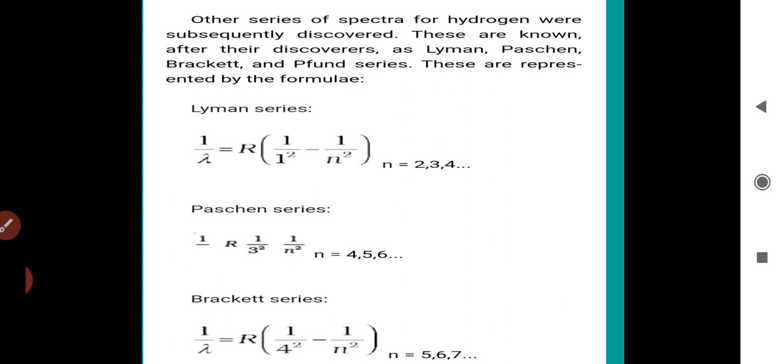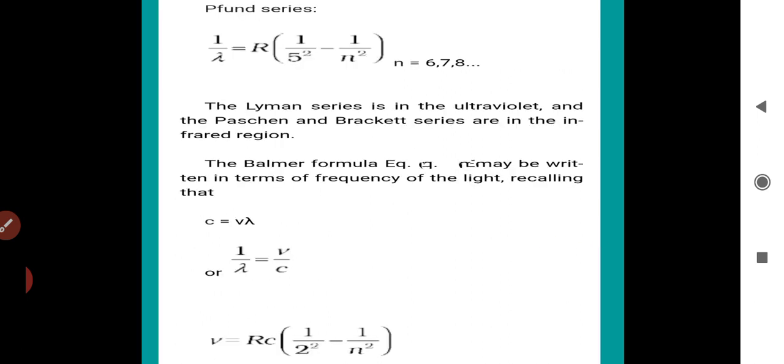We can also generalize the expression to determine the wavelength of different series: 1/λ = R (1/n1² − 1/n2²). Lastly, the Pfund series: 1/λ = R (1/5² − 1/n²), with n equal to 6, 7, 8.